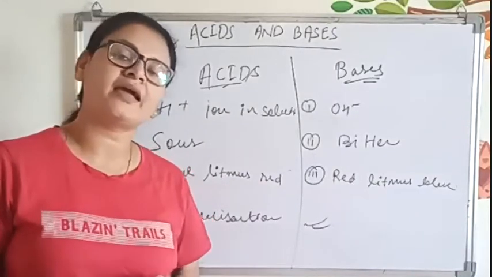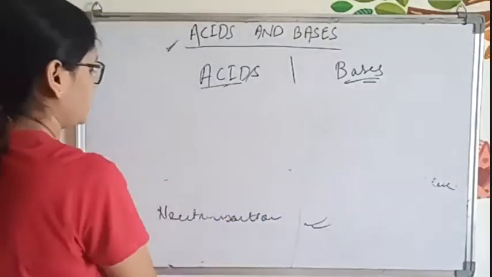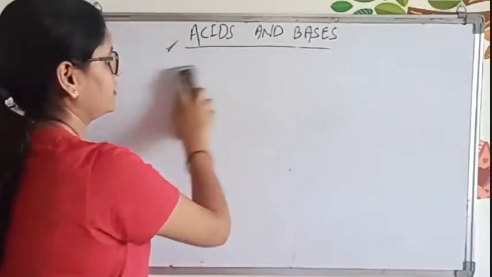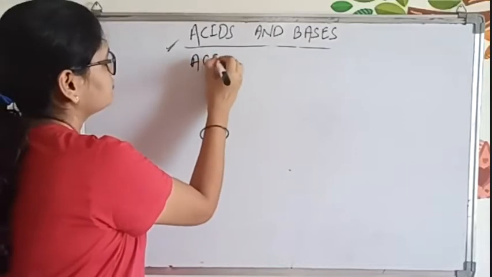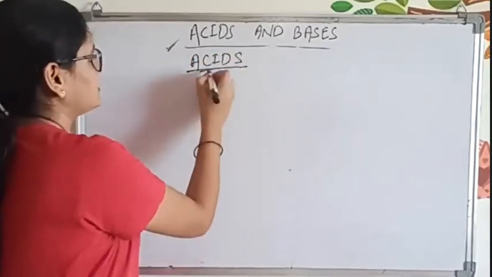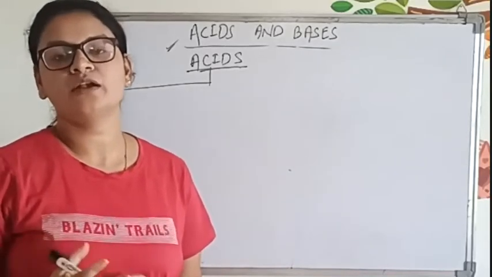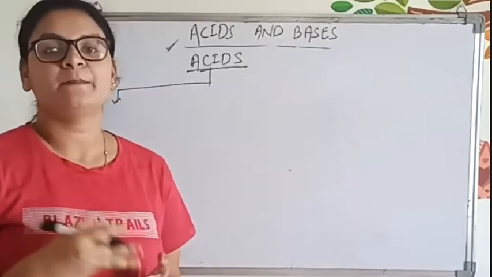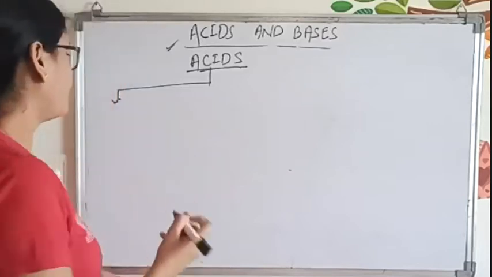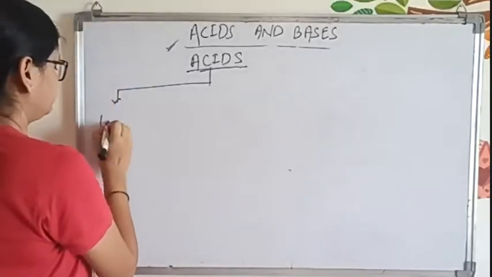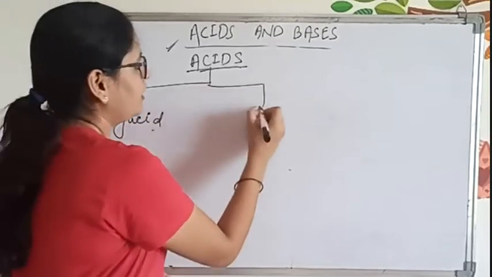Now, how do we classify acids and bases? We have to learn the classification and strength of acids and bases. So first we will classify acids. The first basis of classification will be depending upon the presence of hydrogen and oxygen. One will be oxyacids, and another will be hydroacids.